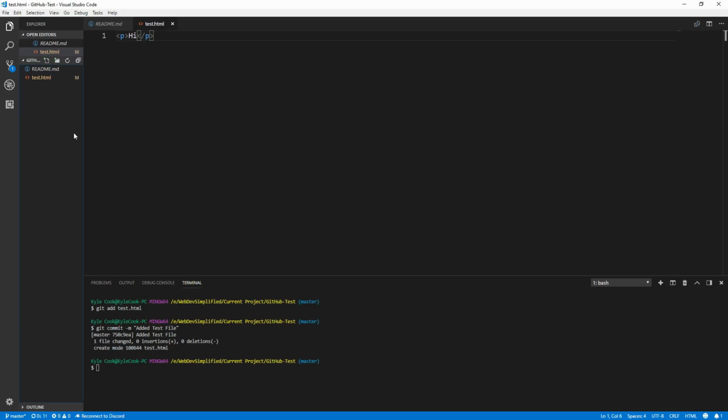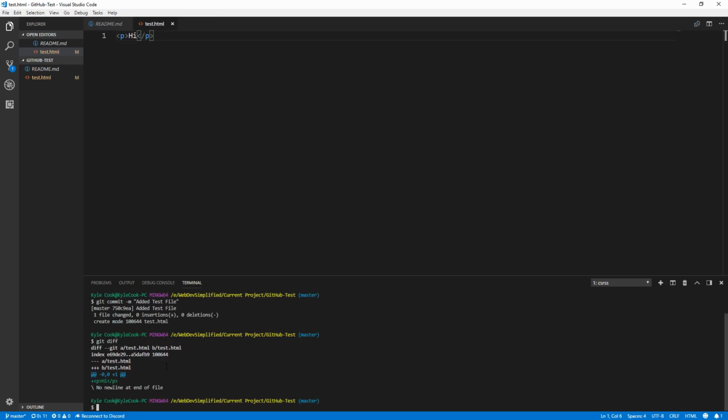In order to see what's different between these two files, we can run the git diff command. This command will tell us everything that is different in the files that we have in our repository between the current version that we have in our working directory and what is the most recent version in the head. So if we hit enter, we'll see that it tells us that this file, the test.html, the only difference is that we added this line "hi", which is what the green stands for. It means that it has been added.